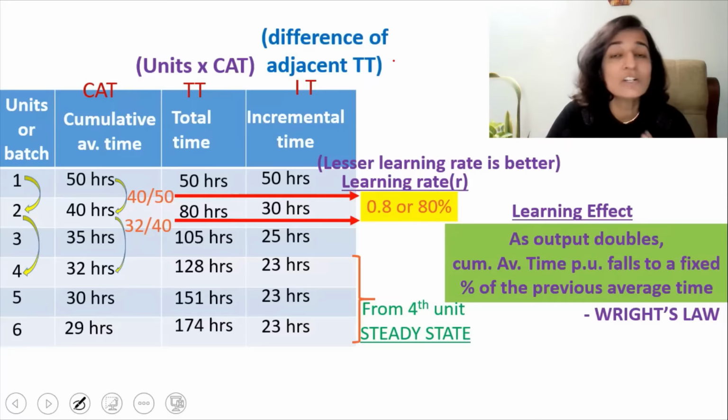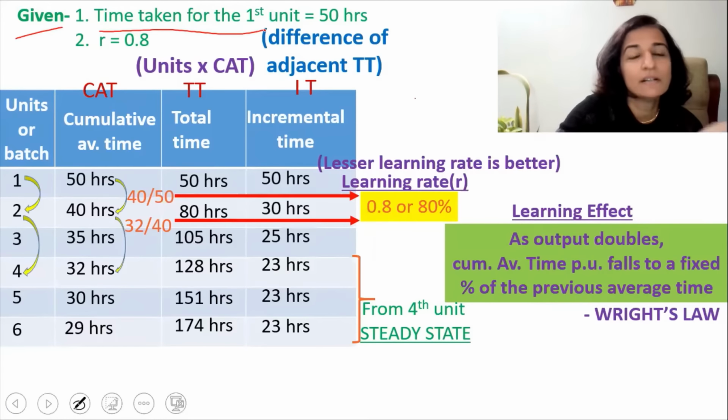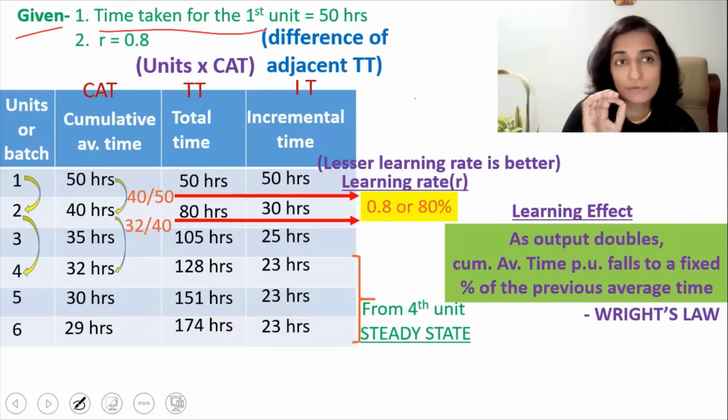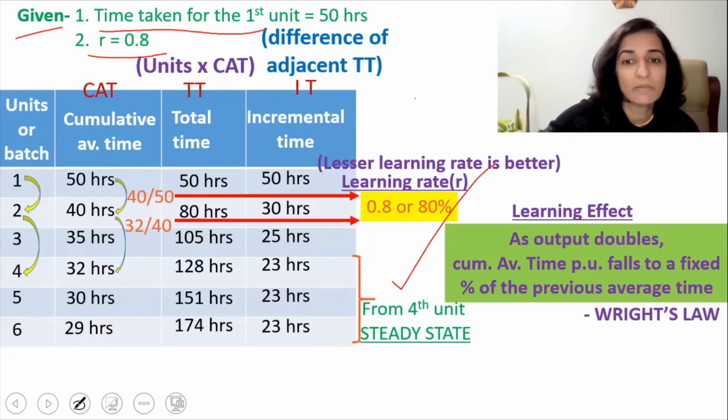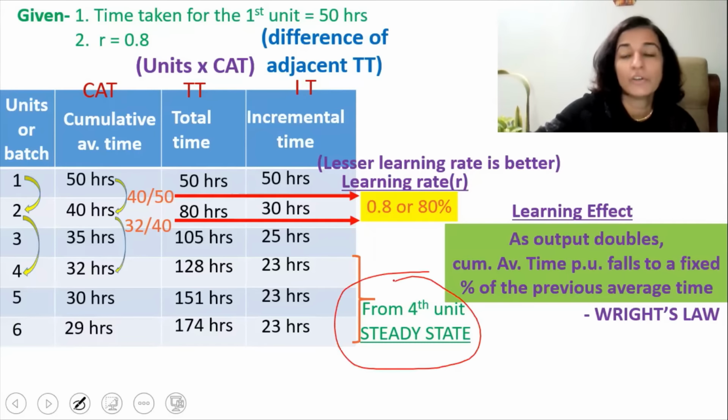Now what you're seeing on screen are the answers. Now we will see how the questions will appear and how to find out these answers. So I will show you what details will be given in the question. Given the time taken for the first unit is equal to 50 hours, the learning rate is 0.8, and the third piece of information that will be given is that from the fourth unit, it is the steady state.